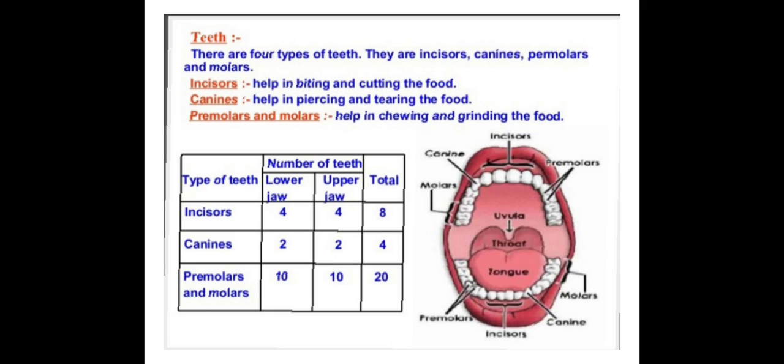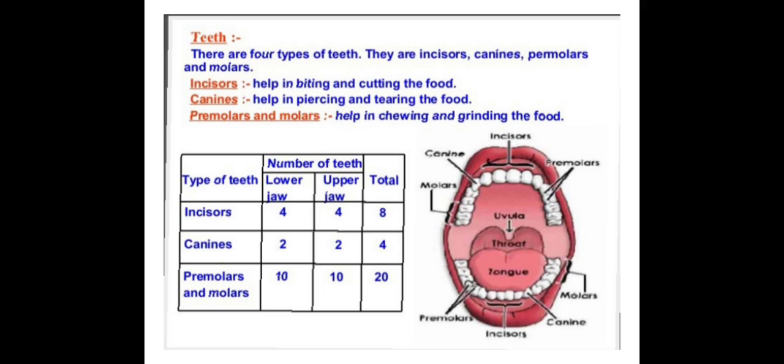Now, teeth. There are 4 types of teeth: incisors, canines, premolars and molars. How do all these different types of teeth work together and help us to break down our food? What do incisors do? They help us in biting and cutting the food.